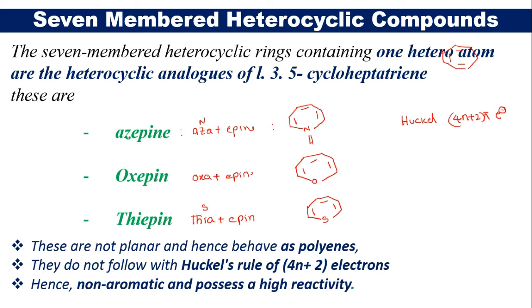So in this unit we are going to start with the first compound, azepine. When you see azepine, it is a 7-membered ring which has 3 pi bonds.